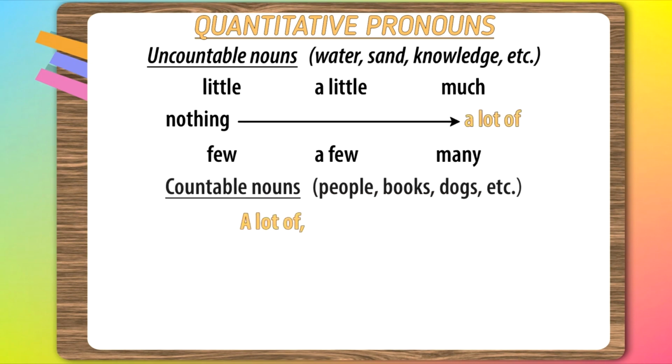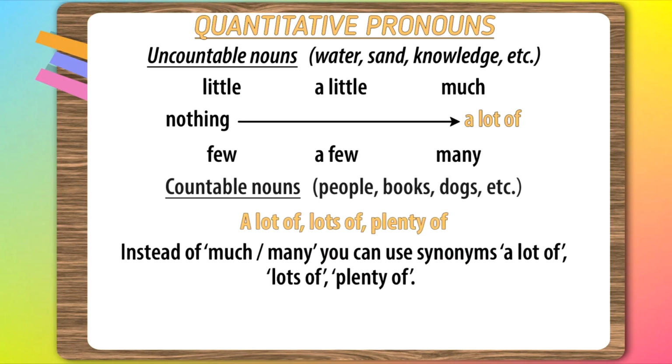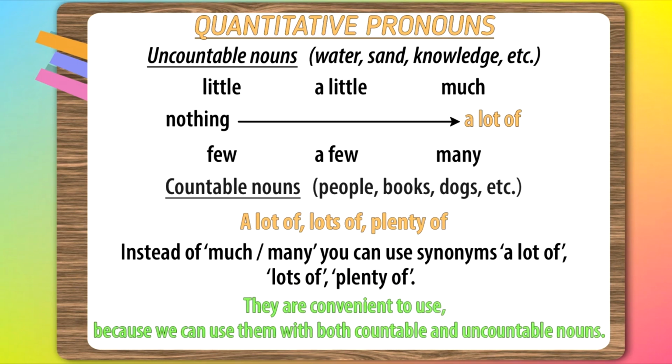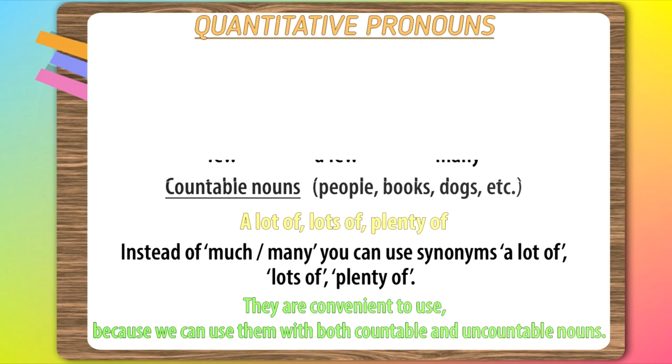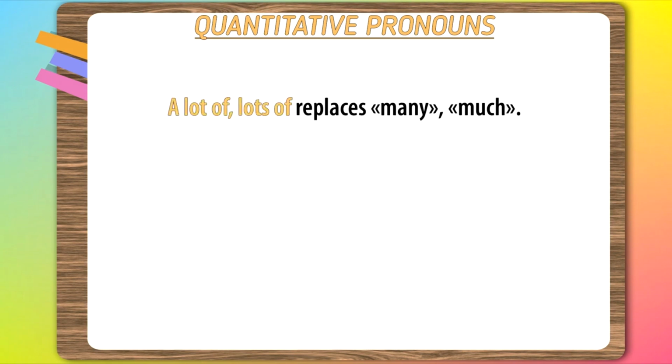A lot of, lots of, plenty of. Instead of much or many, you can use synonyms a lot of, lots of, or plenty of. These words also mean a lot. They are convenient to use because we can use them with both countable and uncountable nouns, but the shades of meaning are slightly different. A lot of or lots of replaces many and much.